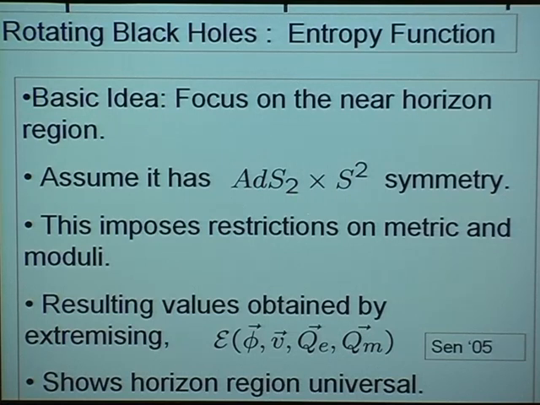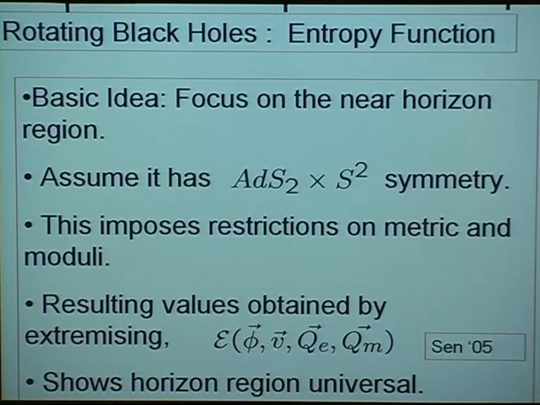And then one finds that the most general values for these fields consistent with the symmetry can be obtained by extremizing a function, the entropy function, which depends on the moduli, the metric components, which I'm denoting by V, and the electric and magnetic charges of the black hole. So you have to extremize this entropy function. In other words, at the horizon, it is at a critical point with respect to these fields.